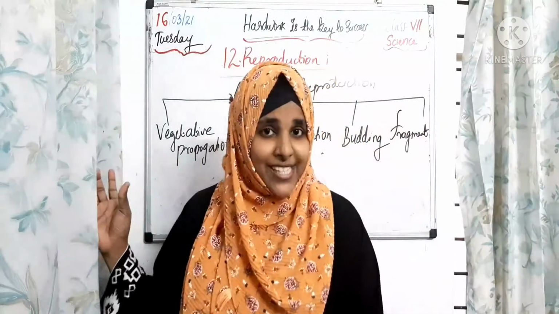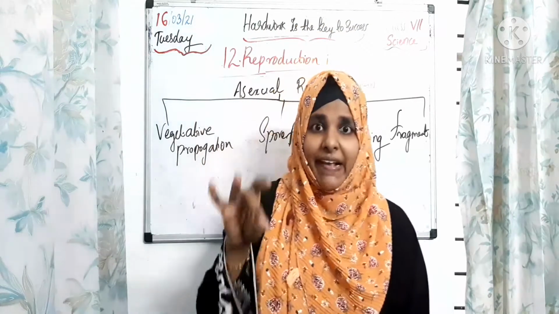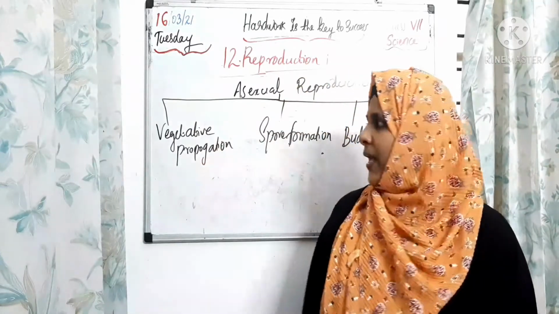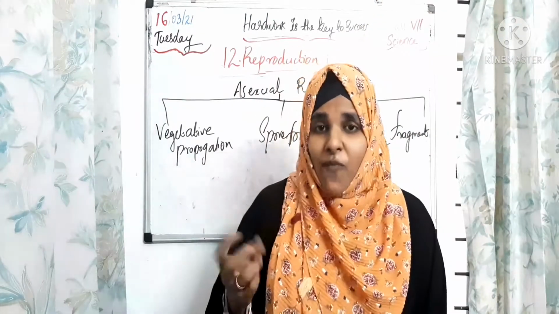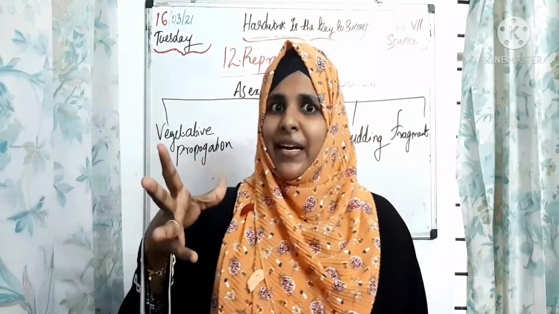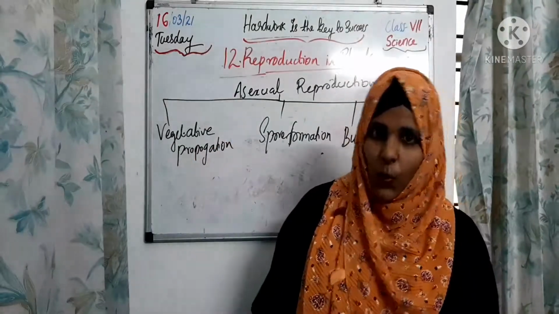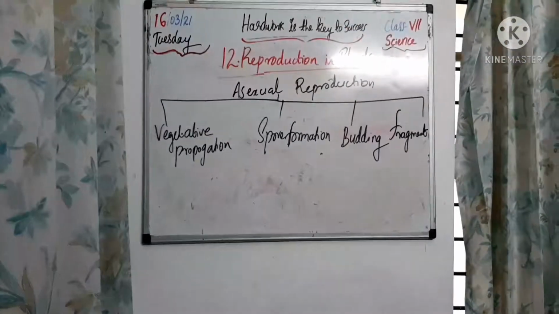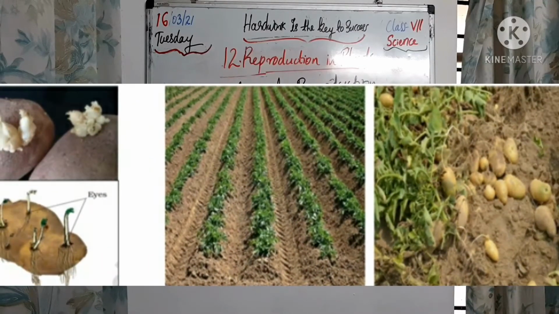Children, what is the meaning of vegetative propagation? Just now I showed the vegetative reproductive parts of plants in my garden, right? Are they stem, root, leaves and bud? Then what is the meaning of propagation, children? Propagation means multiple numbers of offspring are produced from these stem, leaves, root and bud. Let's check how they are produced from these vegetative parts, in which new plants are produced from root, stem, leaves and buds.